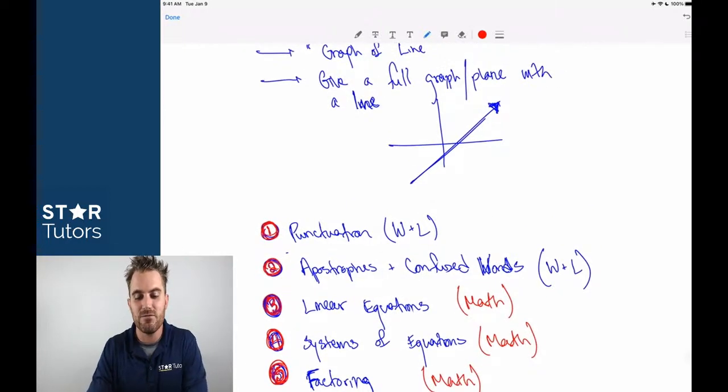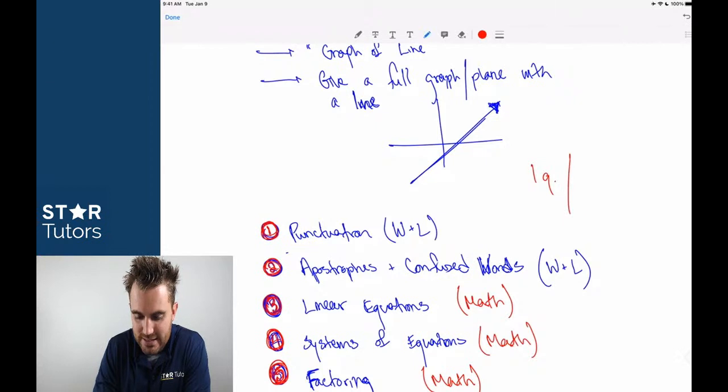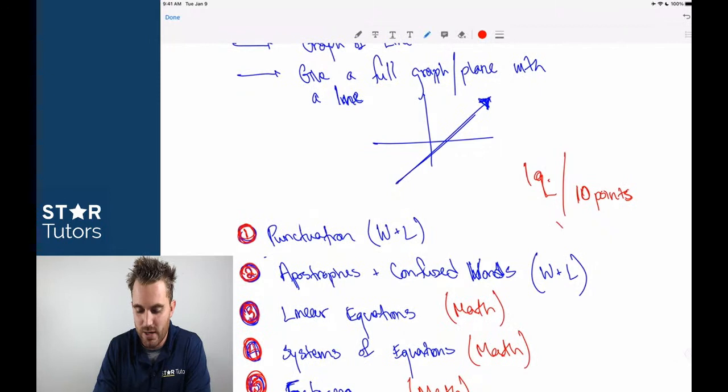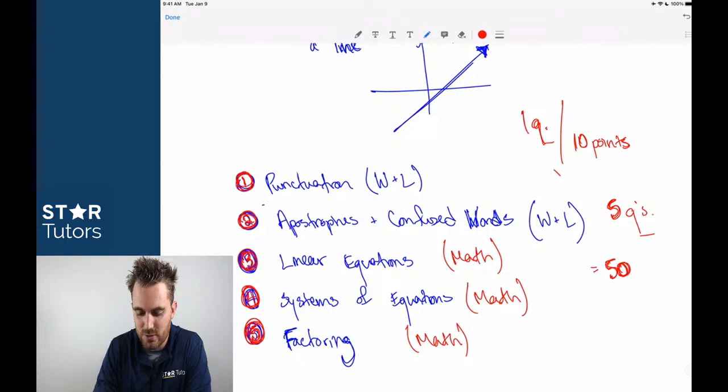Remember that one question on the SAT test is equal to 10 points, roughly speaking. It might vary, but on average, one question is worth 10 points. And so if you recognize that you're missing 5 questions out of this group here, right away, that's 50 points that you can earn back without ever having to worry about the hardest topic that everybody else always worries about.